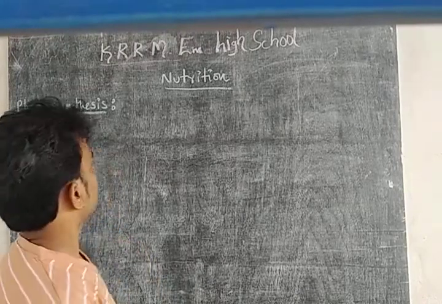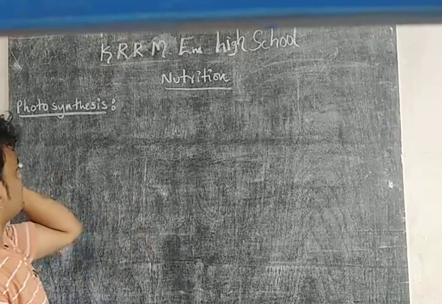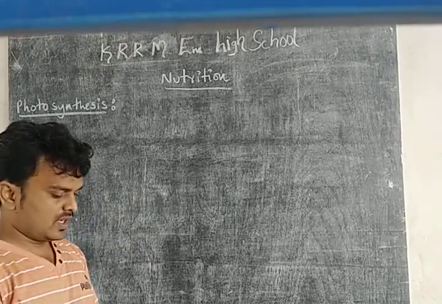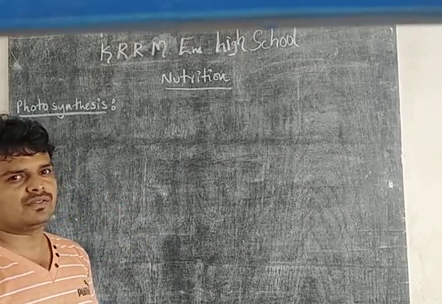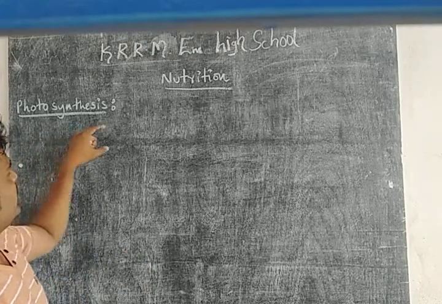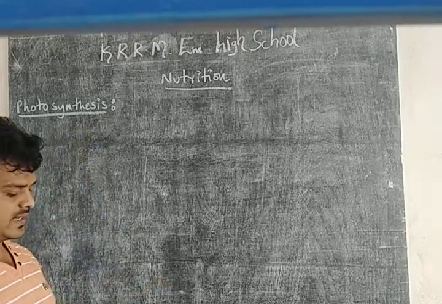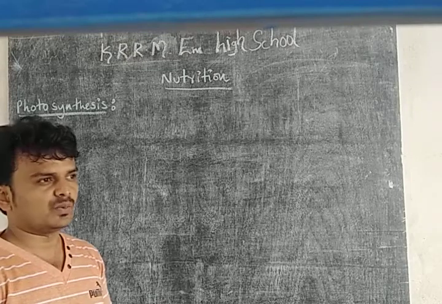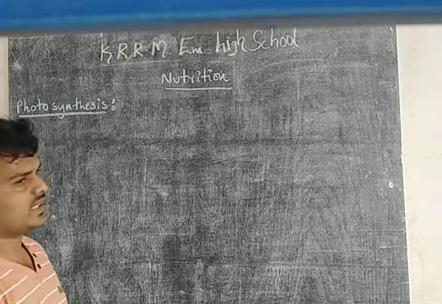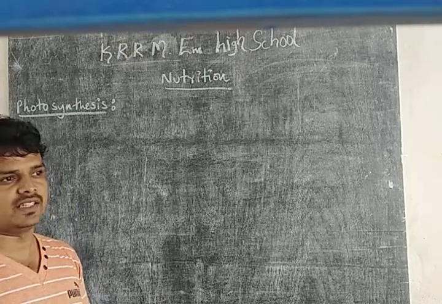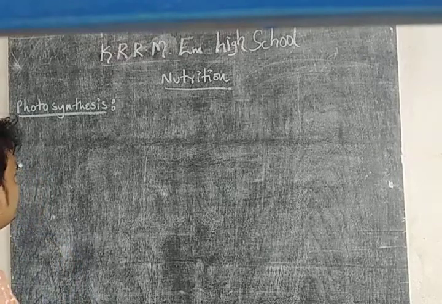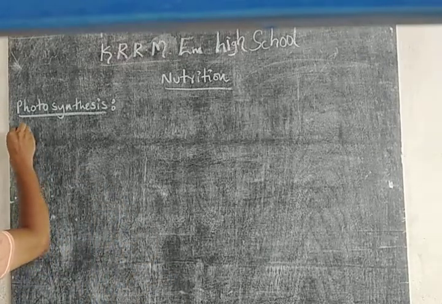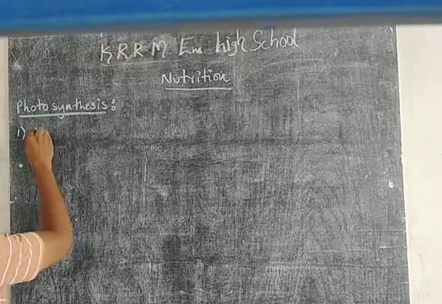Hi friends, today our topic is photosynthesis: how the simplification of the photosynthesis equation evolved. In a previous class, we discussed the different definitions given by the scientists. Let us recall the first statement given by Van Helmont.